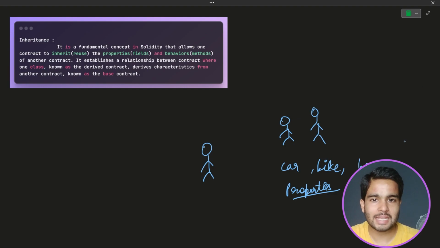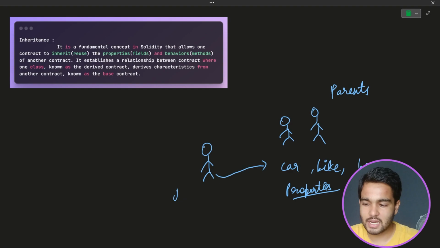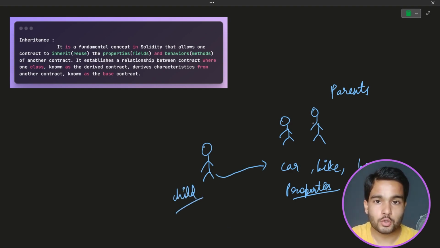So your father and mother have a lot of properties, and whatever they have, you definitely have the right to access them, or the right to reuse them, because they are your parents and you are the child of them. That's why you have the right to reuse the properties or things of your father, or to have the behavior of your father.